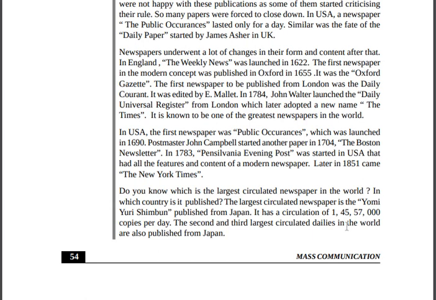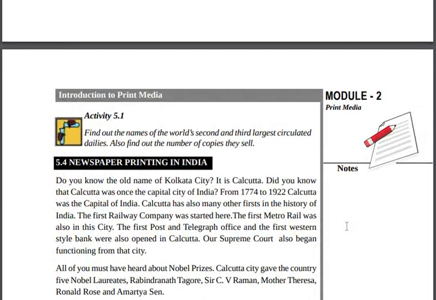In India, if I talk about it, it is The Hindu, but in the world, the largest circulated newspaper is the Yomiuri Shimbun, published from Japan, with a circulation of millions of copies per day. The second and third largest circulated dailies in the world are also published from Japan. Japanese people are the very best in printed newspapers because of their circulation.